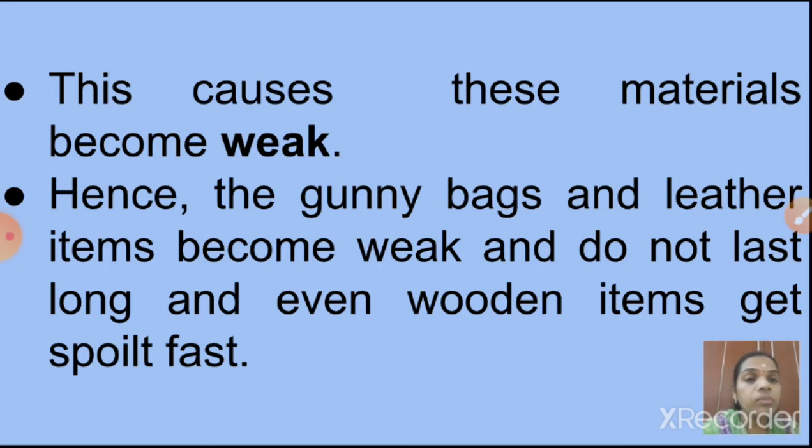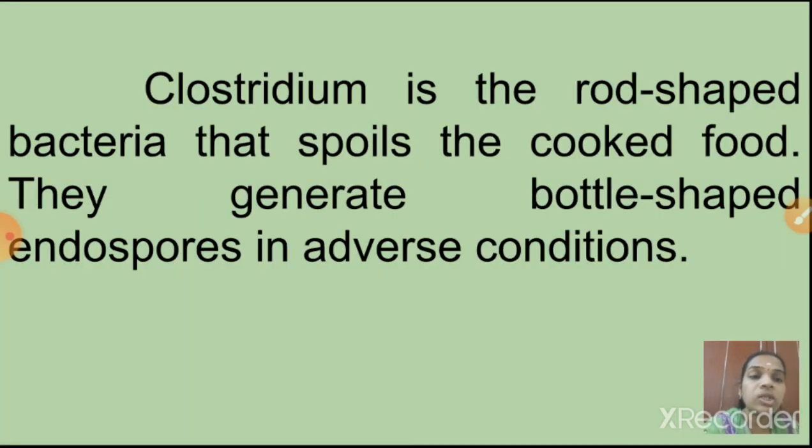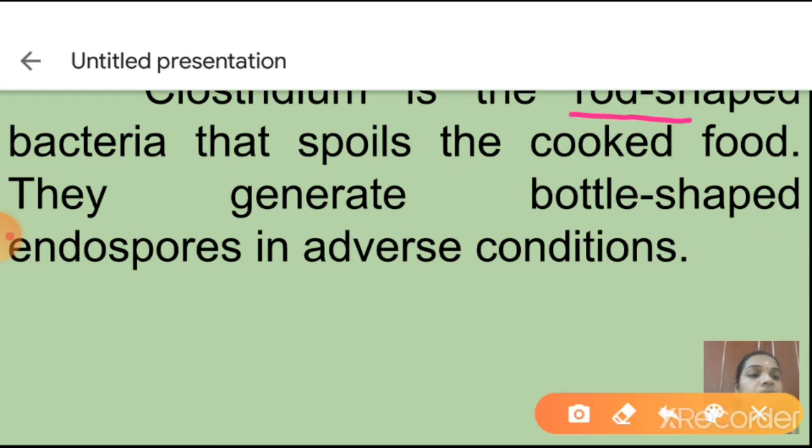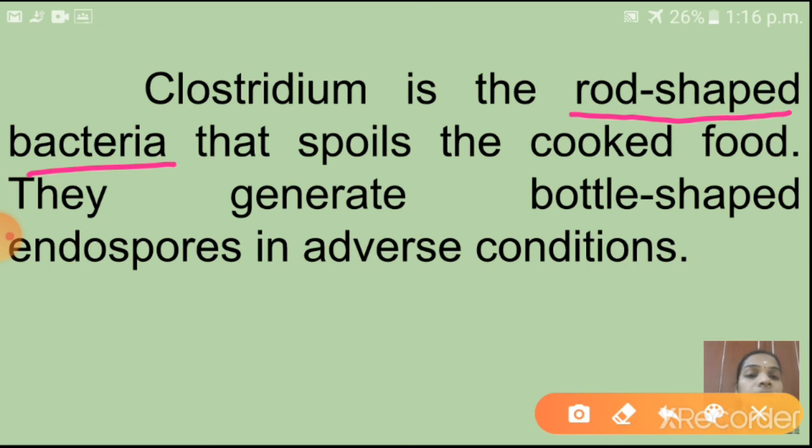Next one is one more harmful microorganism. Can you say the name? Yes, Clostridium. Clostridium is what? Yes, it is a bacteria. Clostridium is a rod-shaped bacteria, and how does it harm? Yes, see here, it spoils the cooked food. So this Clostridium bacteria will release toxic substances to our food. So if we are taking that food, our health will be affected.